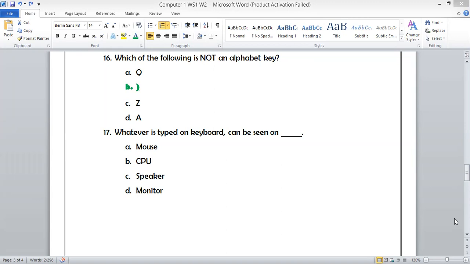Ammar Yasir, Abdullah Saad, and Hassan Asad also sent the correct answer. Hamad Al Khalaf also sent the correct answer, and the correct answer is monitor. The spelling of monitor is